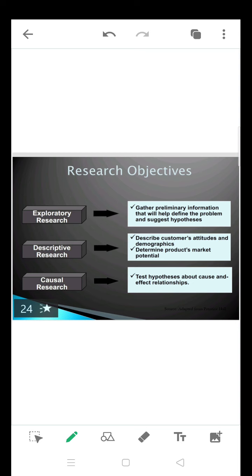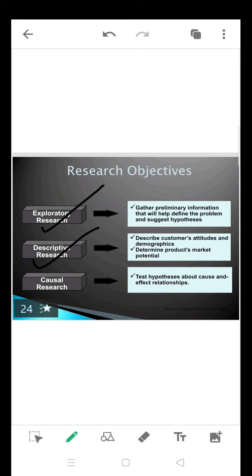We can identify everything here; all three types we are going to discuss in detail in further classes. Just a glimpse I am going to give now. First one is exploratory research, which is going to give preliminary information, that's all. Somebody has not done in-depth research on that, so exploratory research is going to give us preliminary information, which will help us to suggest some hypothesis. Next one is descriptive research.